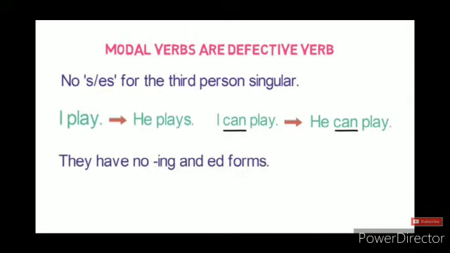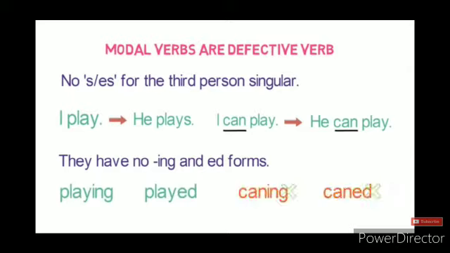The second reason why modal verbs are called defective verbs, they have no ing and ed form, as we have learned in participles. Ing form for present participle, ed form for past participle. Now here we'll see an example. A verb play has forms like playing, played. Playing is the present participle, played is the past participle. But a modal can doesn't have forms like canning. Now students, you have all understood why they are called defective verbs.